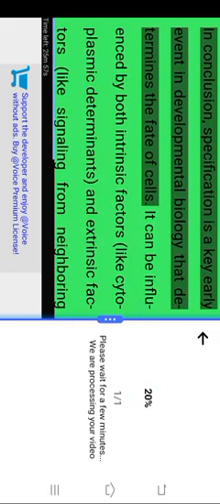In conclusion, specification is a key early event in developmental biology that determines the fate of cells. It can be influenced by both intrinsic factors, like cytoplasmic determinants, and extrinsic factors, like signaling from neighboring cells. Specification leads to the establishment of cellular identity and lays the foundation for further differentiation processes. Understanding specification is critical for developmental biology, stem cell research, and regenerative medicine, as it provides insights into how cells are programmed to form diverse tissues and organs.